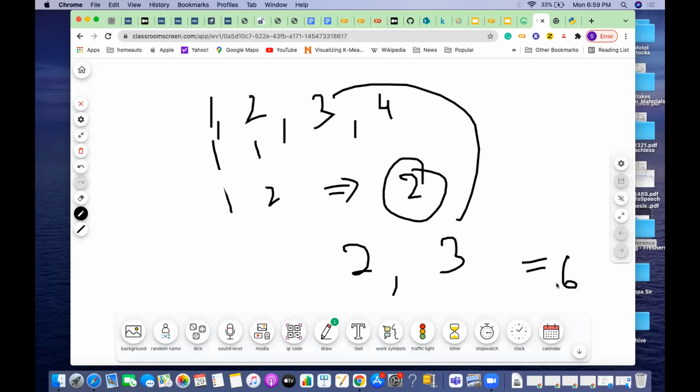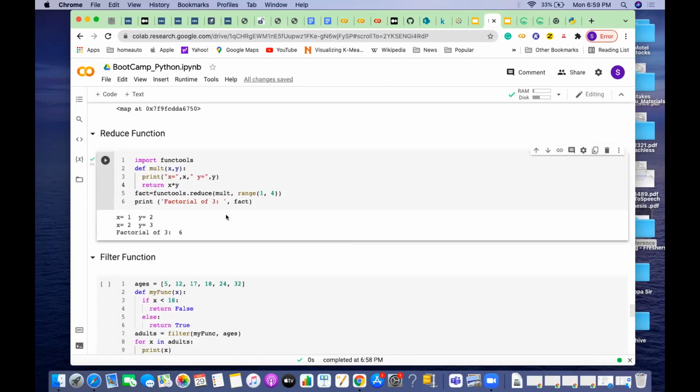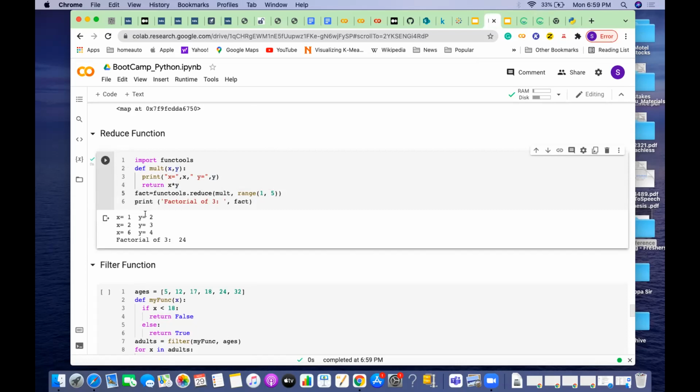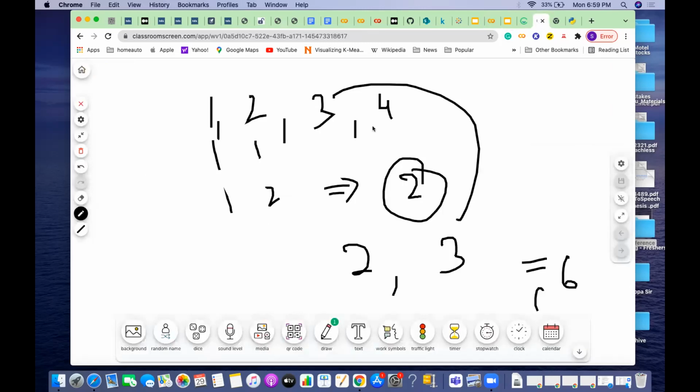So then next time I will be passing 6 into 4. If you want to see exactly how it happens, instead of 4, if I make it 5, you see there is a 3 times iteration: 1 and 2 will be multiplied, and next time that result value 2 goes with the next element 3, then 2 times 3 is equal to 6, then the result value and the next element, because range will give 1 to 4, correct? So range will give 1 2 3 4.